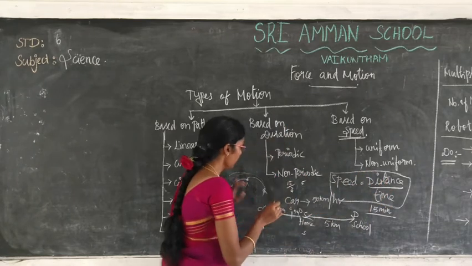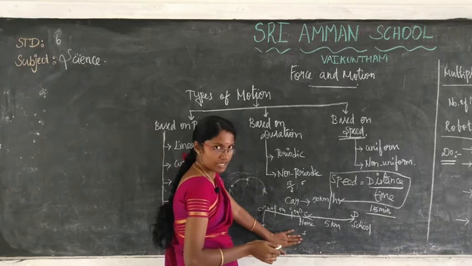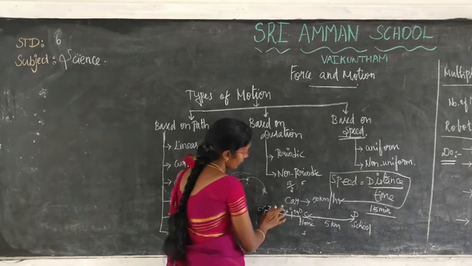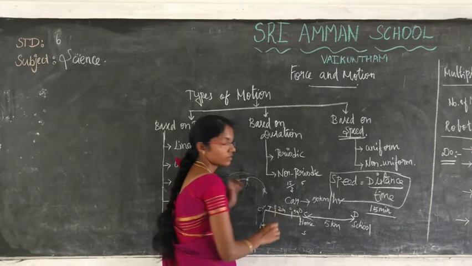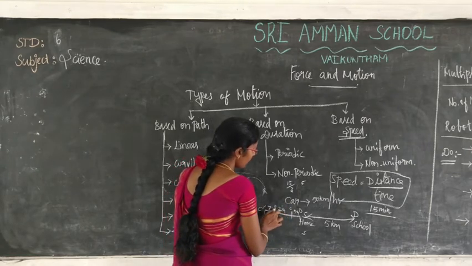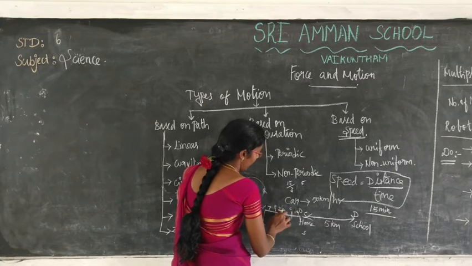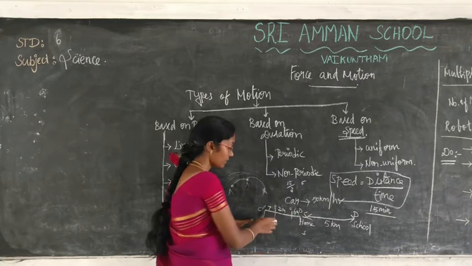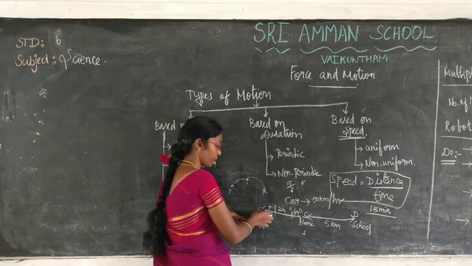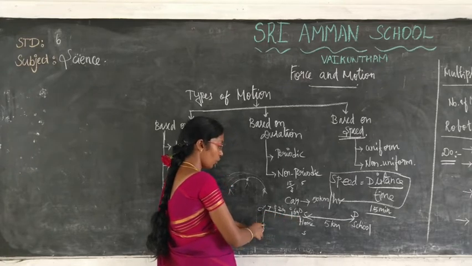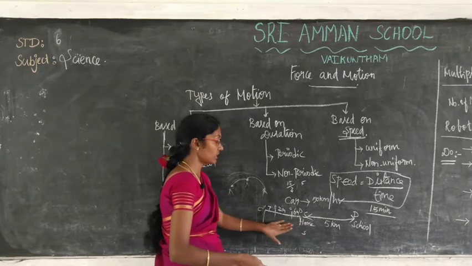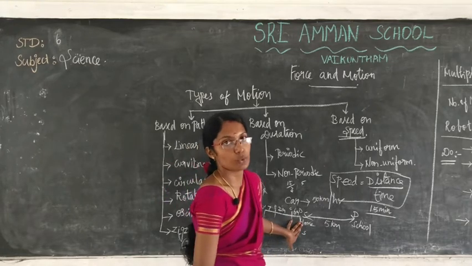Consider the same example: it may take 7 minutes here, another part may take 2 minutes, and then 6 minutes here, totaling 15. If a car moves like this from the school to the home, this is called non-uniform motion.